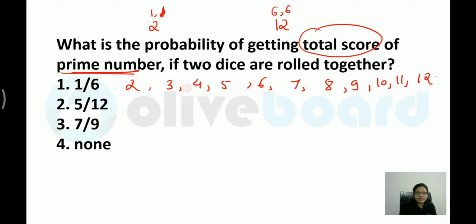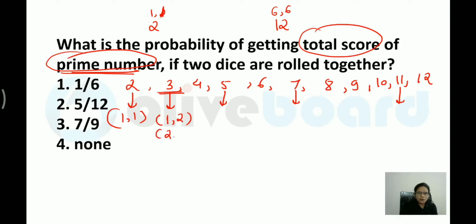Okay, now what they are telling you? Prime number score. Which all are prime numbers? Sum of 2, sum of 3. This is also prime. This is also prime. And next would be this. So I have to calculate the total cases of getting sum of 2. Now how will you get 2? 1 comma 1. How will you get sum of 3 over here? 1 comma 2 and 2 comma 1.